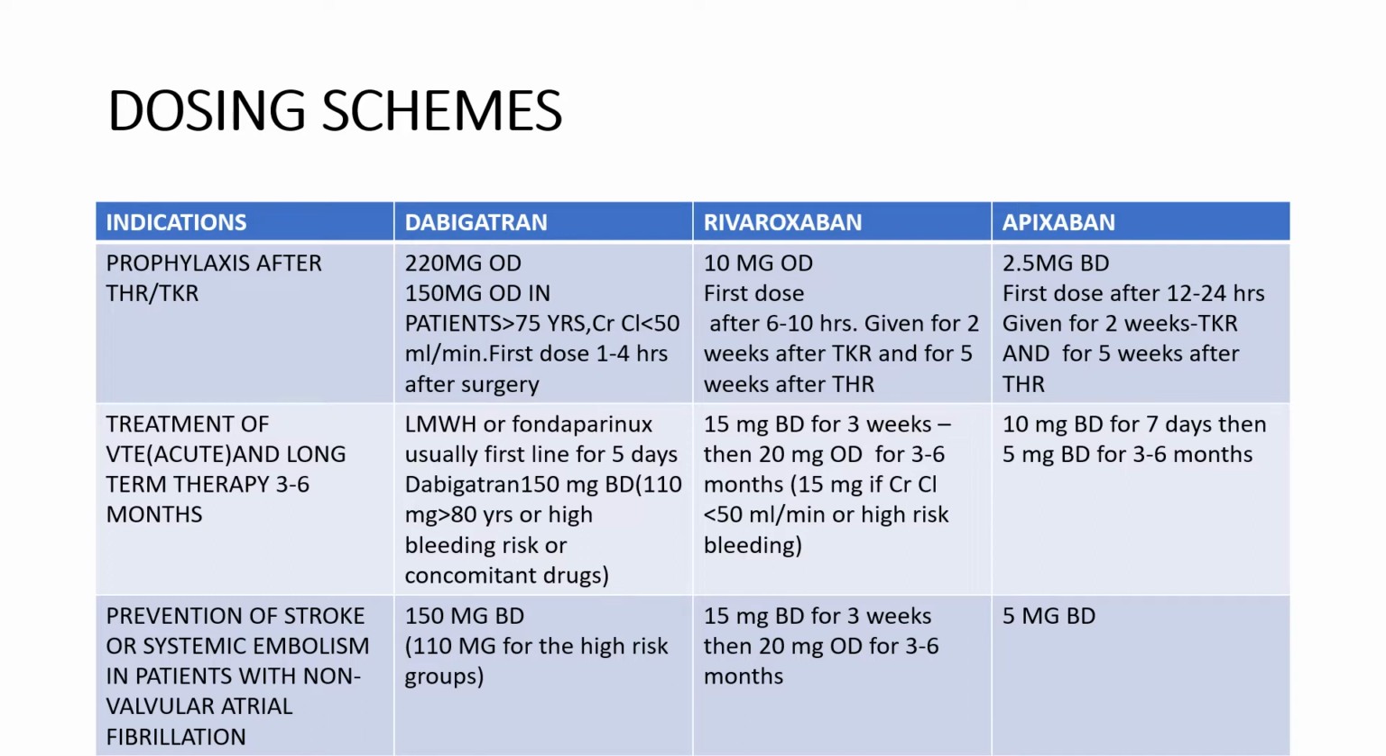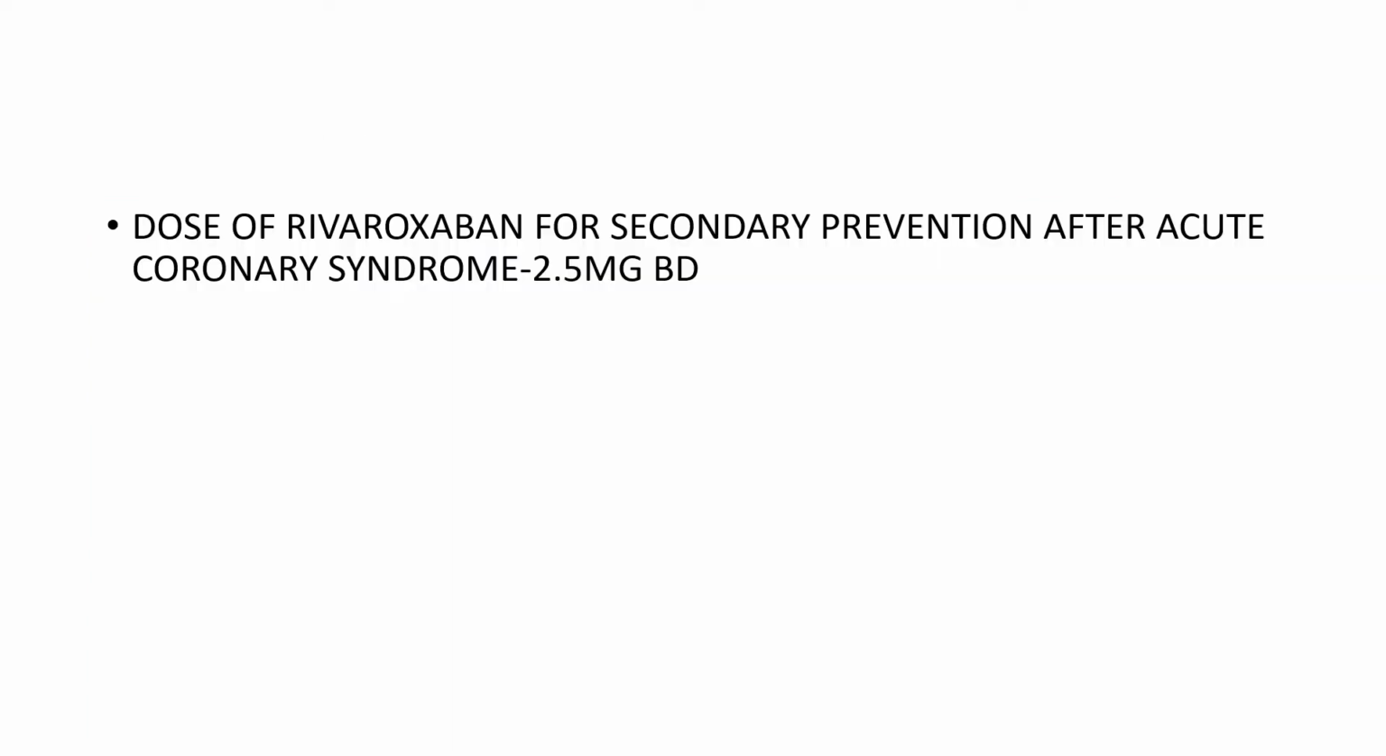Apixaban doses: the prophylactic dose is 2.5 mg BD, first dose after 12 to 24 hours, given for 2 weeks in TKR and 5 weeks in THR. If we talk of treatment of embolisms, then 10 mg BD for 7 days, then 5 mg BD for up to even 6 months. For prevention of stroke, 5 mg BD. In acute coronary syndrome, the rivaroxaban dose for secondary prevention is on the lower side, 2.5 mg BD.